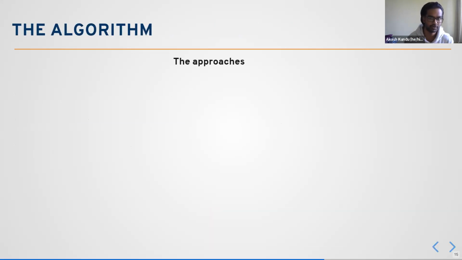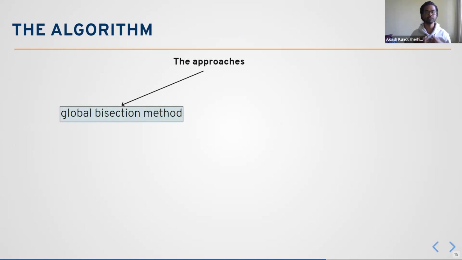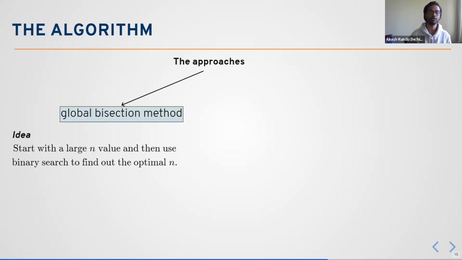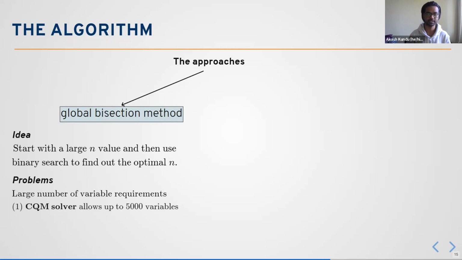So let us proceed to the algorithm we solved. The approach is basically this global bisection method, which has been introduced in the BMW approach. The idea was that we start with a very huge number of cars from the list of tests, and try to use binary search to find the optimal n. But the problem with this approach is that if you start with a very huge n, there is no upper bound, so there is a large number of variable requirements, because the sequence that I talked about allows up to 5,000 variables. So we cannot just put any huge number on n.